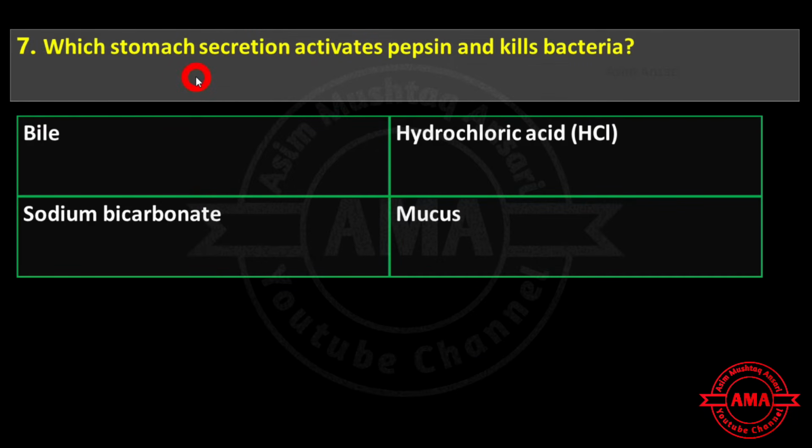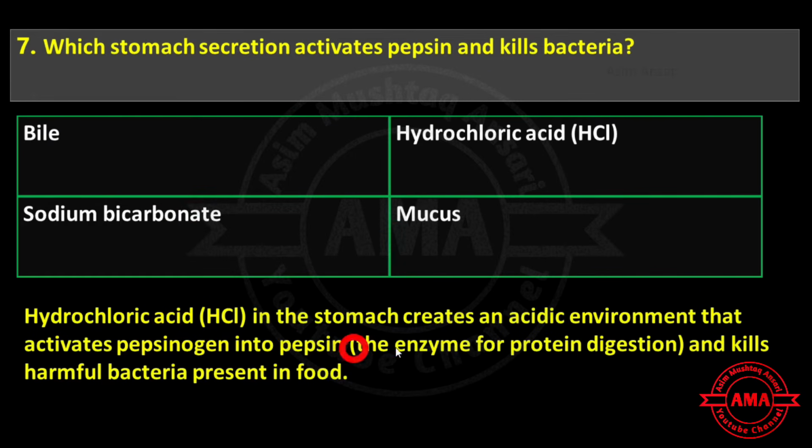Next is: which stomach secretion activates pepsin and kills bacteria? Bile, hydrochloric acid, sodium bicarbonate, or mucus? Hydrochloric acid in the stomach creates an acidic environment that activates pepsinogen into pepsin and kills harmful bacteria present in food. So the exact answer is hydrochloric acid.